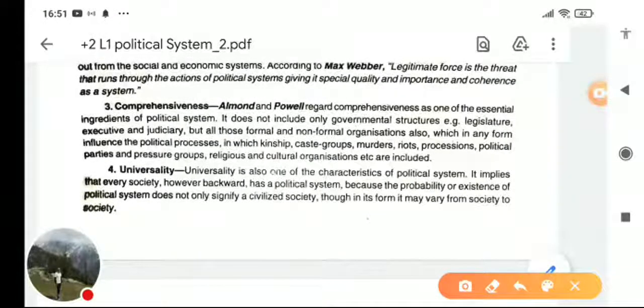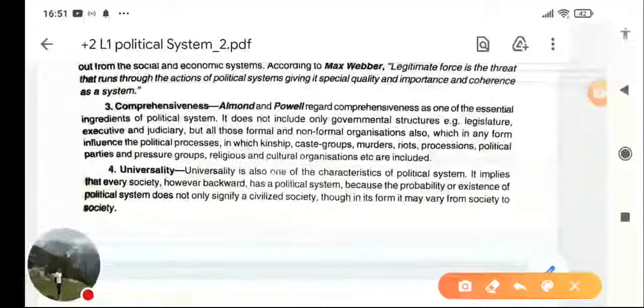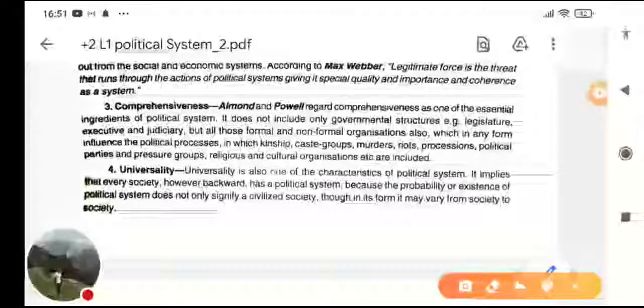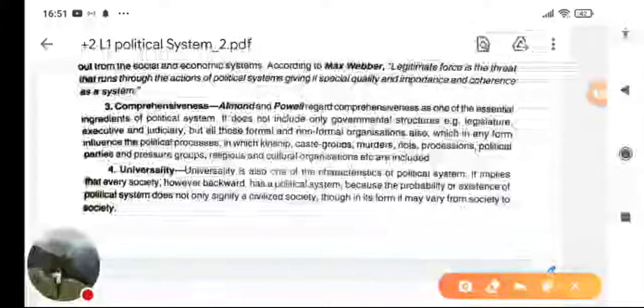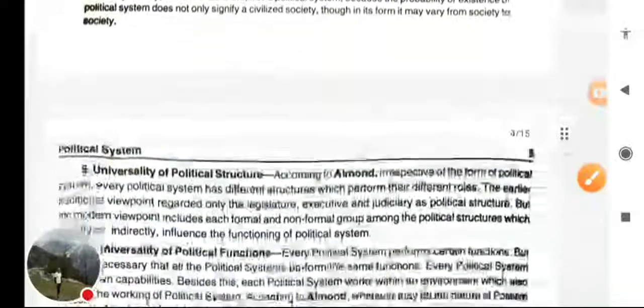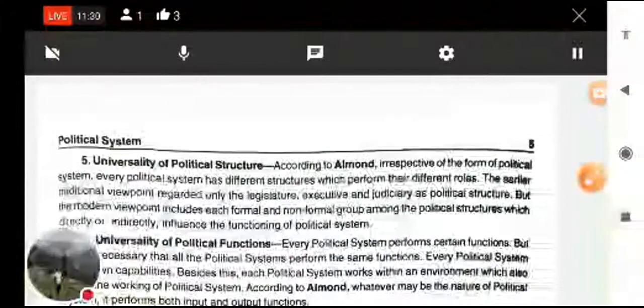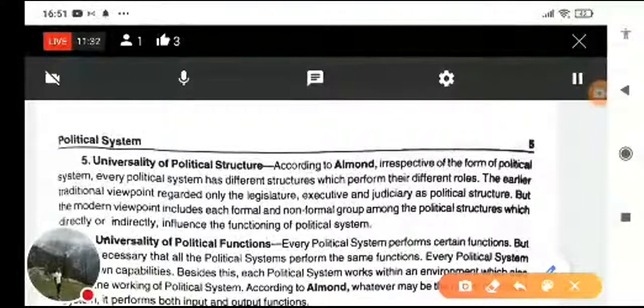Universality is the next characteristic. It means that every society has a political system: backward, new, civilized, uncivilized, all kinds of society have it. So it is universal. यानी कि political system क्या है? Universal है. Universality of political culture.